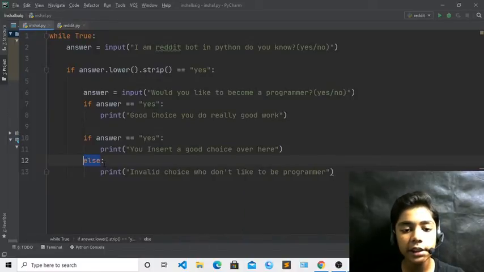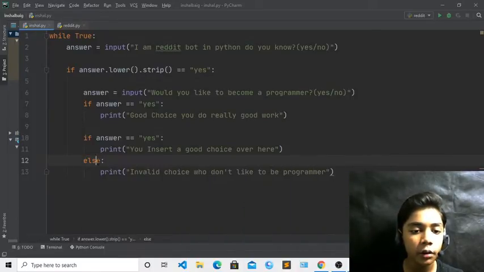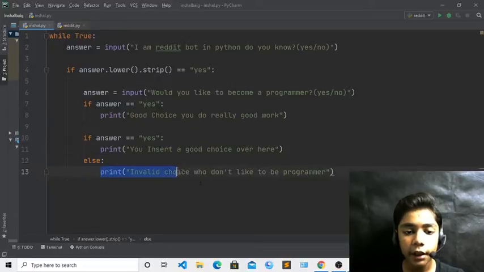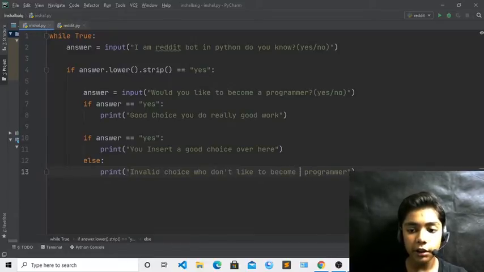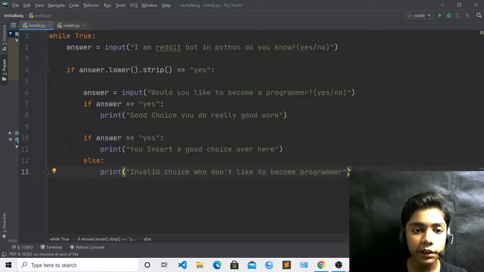And now here you can see I have defined this else tag over here. Okay, else means that it will now give the answer of no. So we have given the answer of no, like invalid choice, who don't like to become programmer. Okay, who don't like to become. Okay, just write here become programmer. Now here you can see I have written all these things, then press enter.